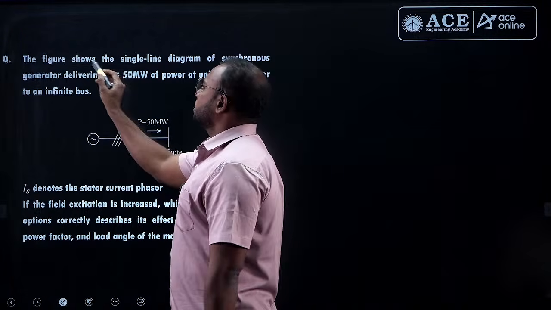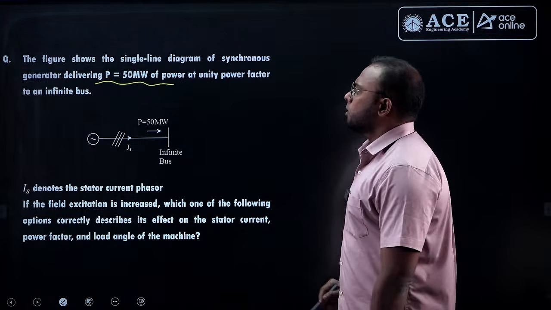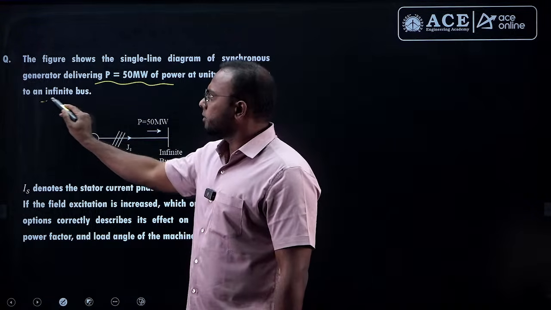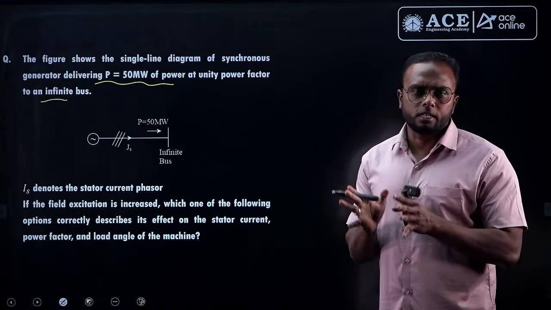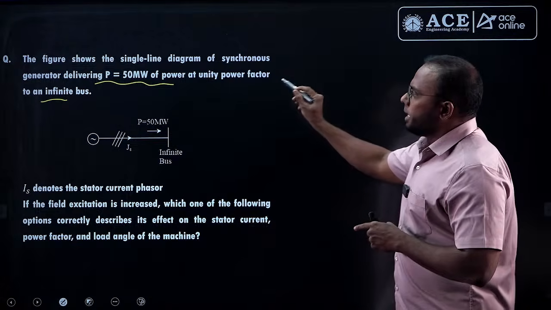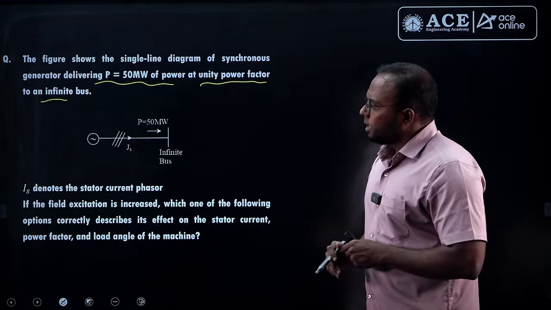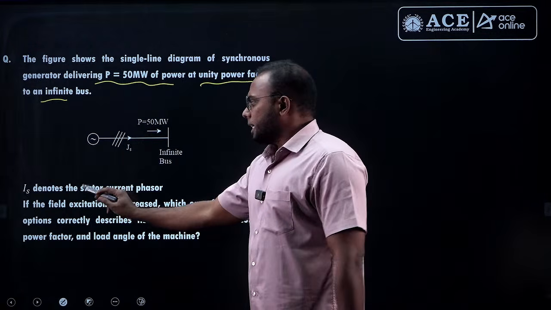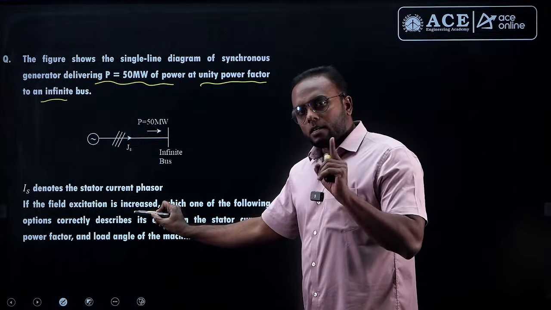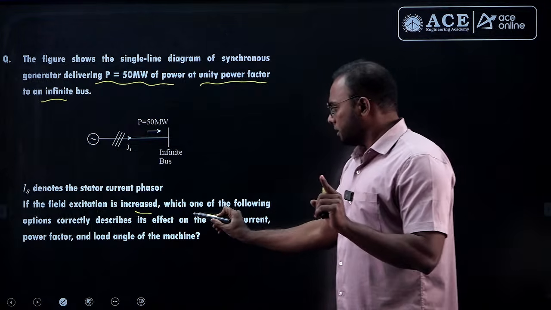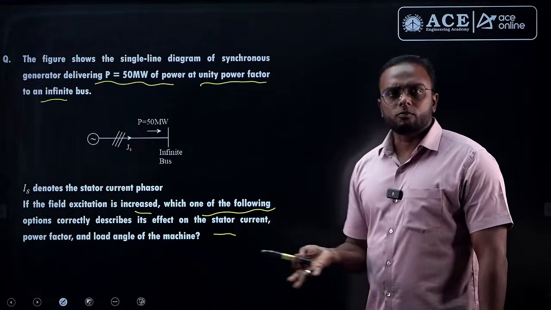See this. The figure shows the single line diagram of a synchronous generator delivering 50 megawatts of power at UPF to the infinite bus. Here the alternator is connected to the bus bar, or infinite bus, or grid. It is operating initially at unity power factor. I_S denotes the stator current per phase. If the field excitation is increased, already operating at UPF, now with field excitation increased, which of the following options correctly describes stator current, power factor and angle?